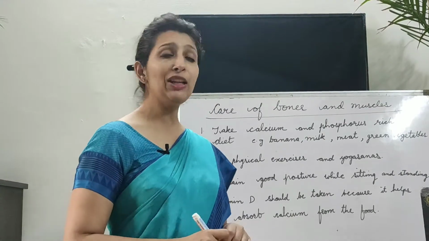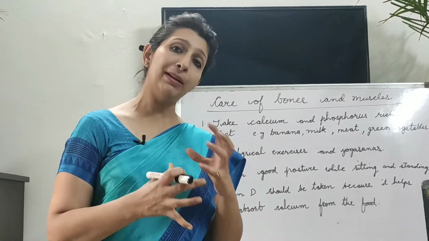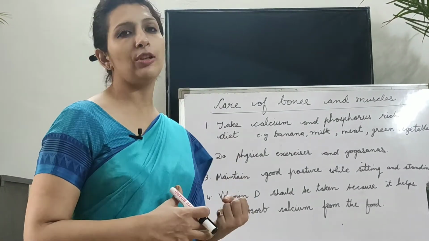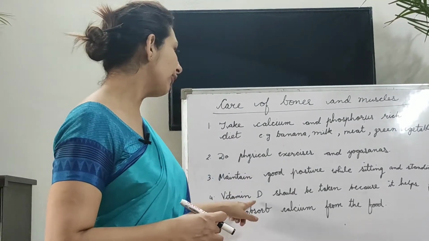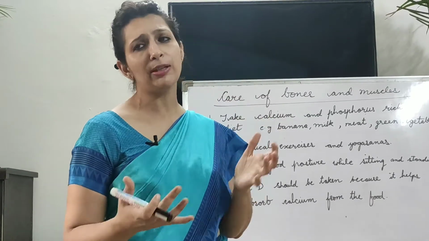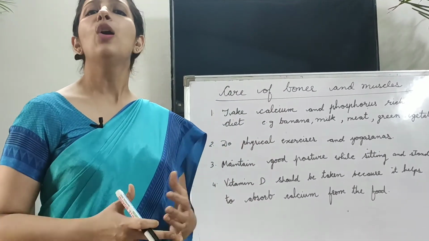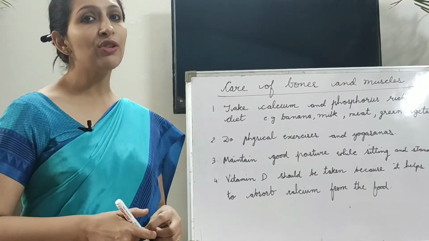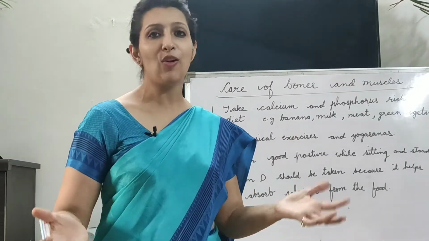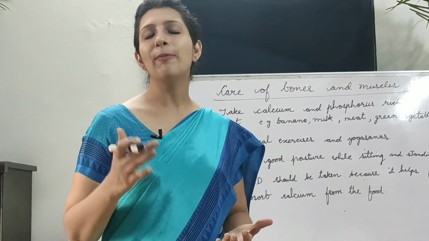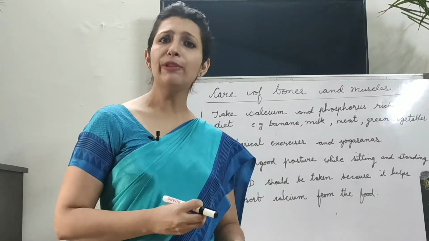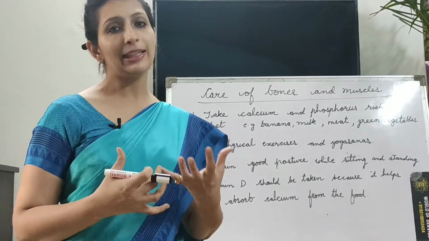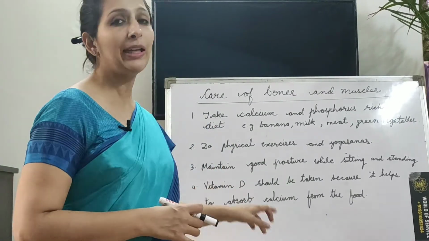Now vitamin D should be taken because vitamin D actually helps to absorb calcium from the food. So where do we find vitamin D? We find vitamin D in milk, in all non-veg food, in egg. But do you know, children, vitamin D is available free also in nature. That is from the morning sunlight. If you sit for some time in the early morning sunlight, your body will take up the vitamin D which it needs.